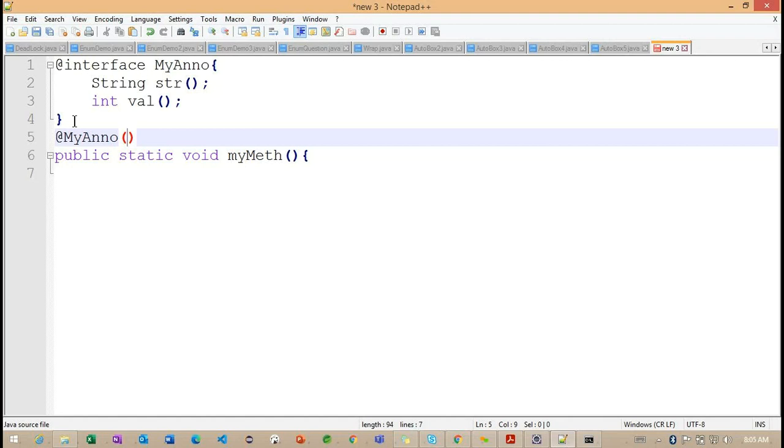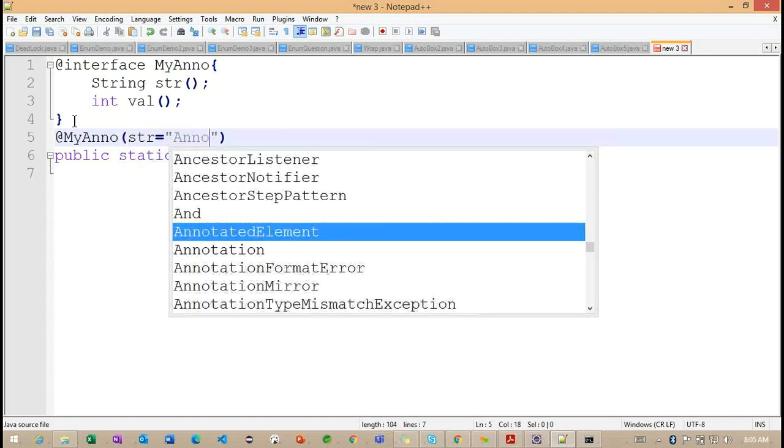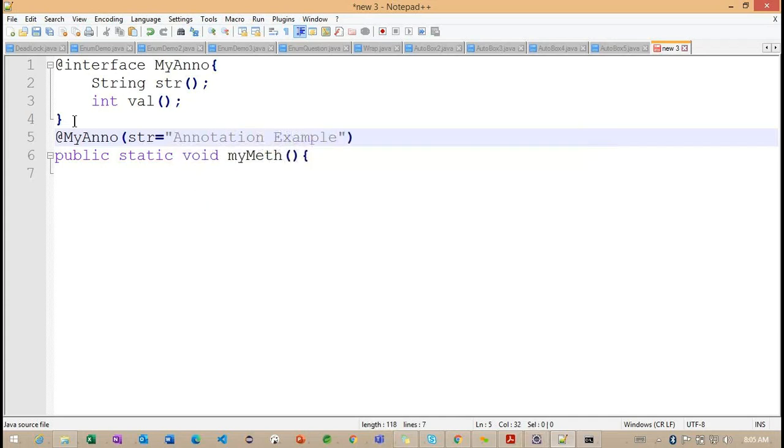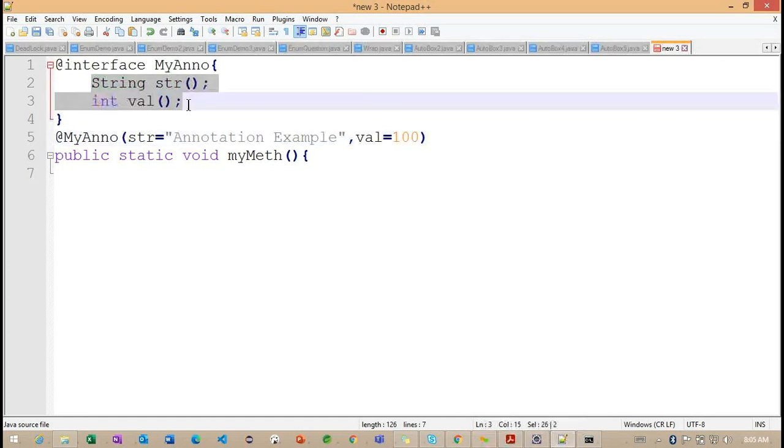Now what are you understanding here? This myAnno is our annotation, and here we have two methods for which we need to provide information. The first one is expecting str, whose data type is String, so here we can define this string related information. Then the val method: here I'm specifying the val method, and the value I'm initializing is 100.